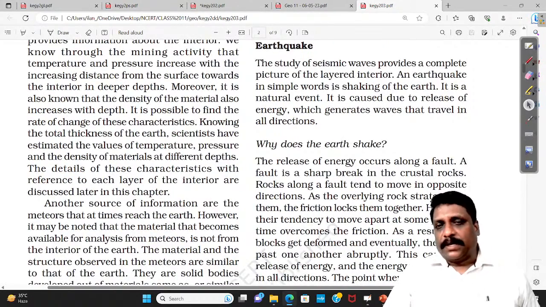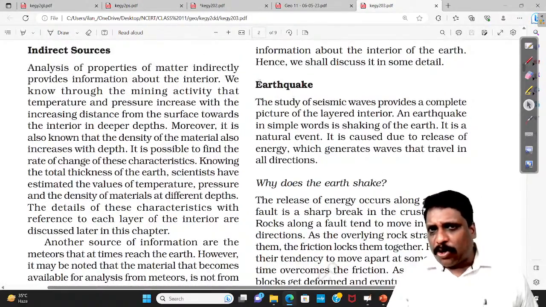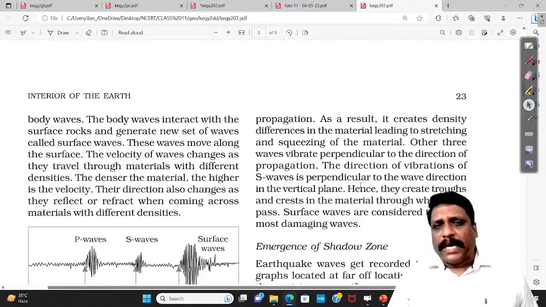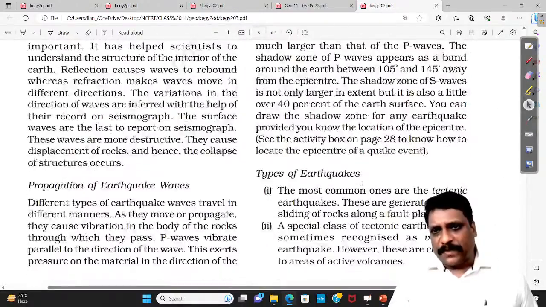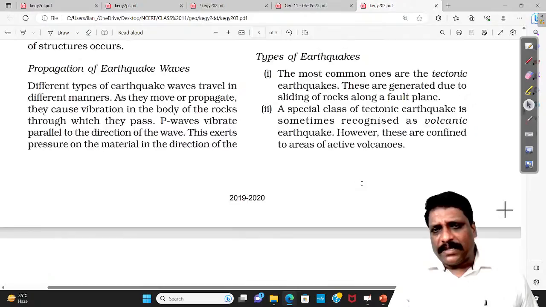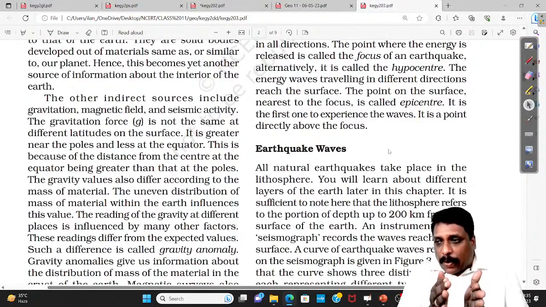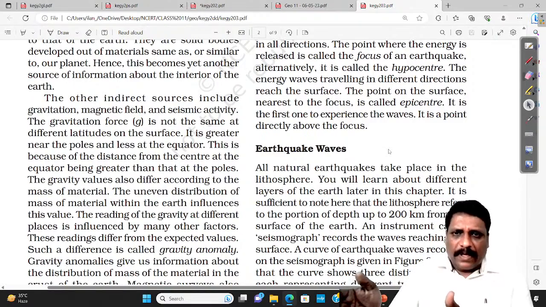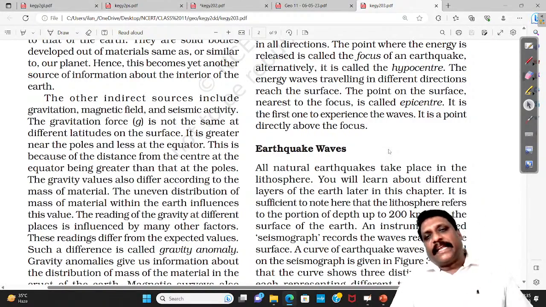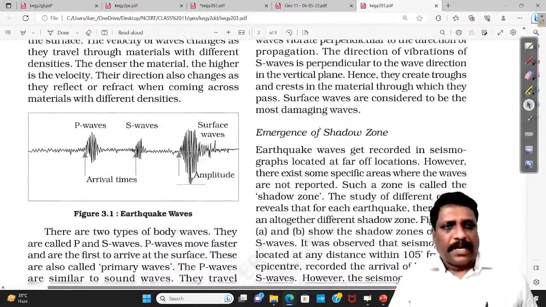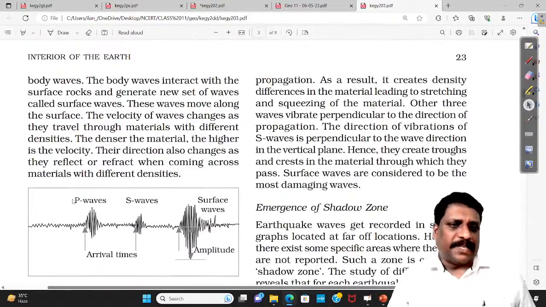See here, in this particular chapter also, they talk about earthquake, but they do not talk about earthquake in a very detailed fashion. Okay, somewhere they talked about earthquake, explaining how exactly earthquake played an important role in identifying this Earth's interior as such. Particularly there are two types of waves, right? You call them as what? P wave and S wave.